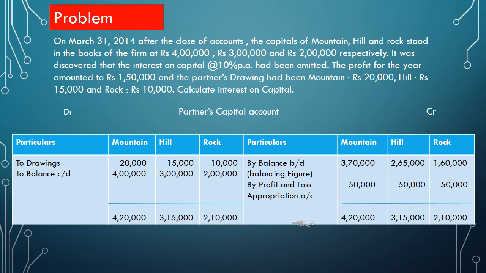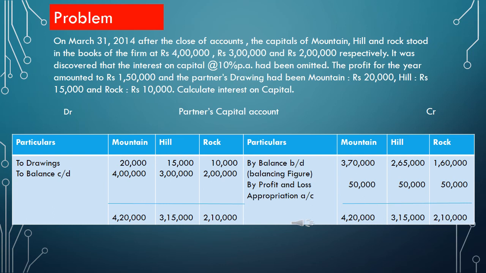Then drawings as given: Mountain 20,000, Hill 15,000 and Rock 10,000. It will be shown on the debit side. And closing balance of the capital is given as 4 lakh, 3 lakh and 2 lakh. Now we can balance the account, and balancing figure will be the opening capital. We'll get it as Mountain 3,70,000, Hill 2,65,000 and Rock 1,60,000.